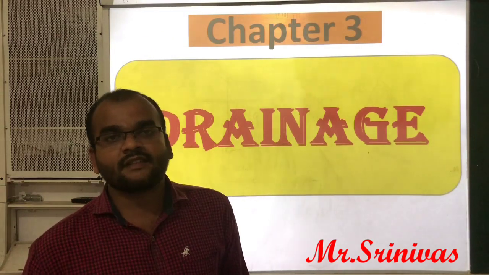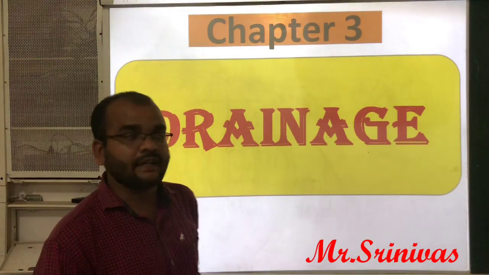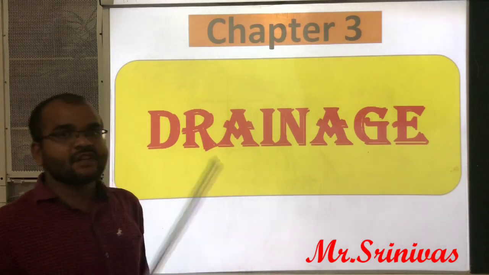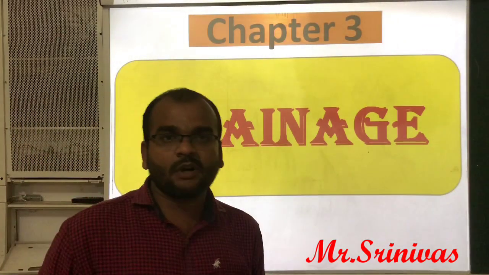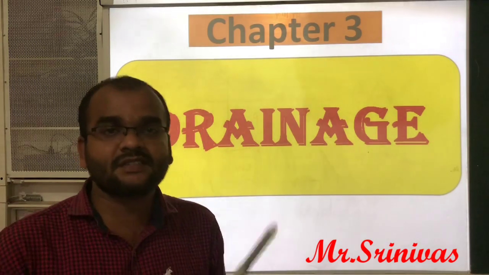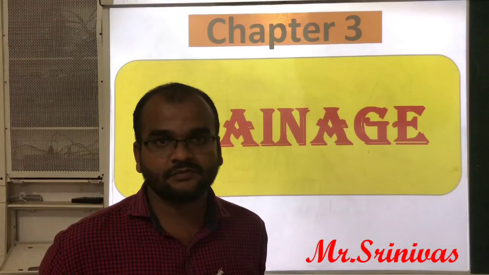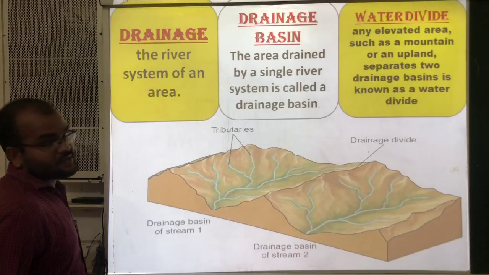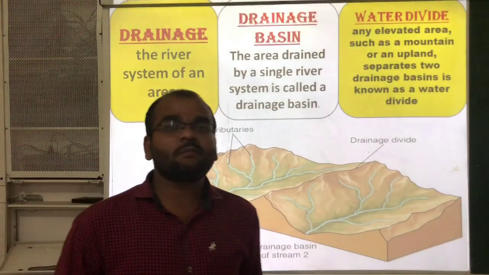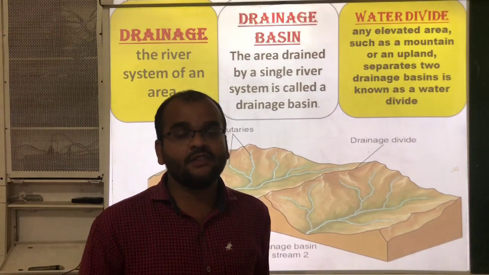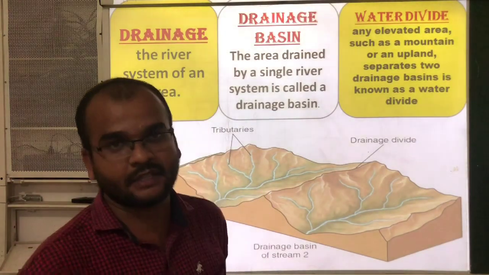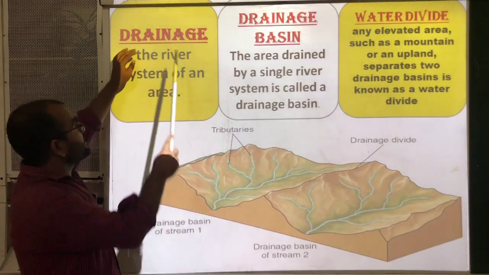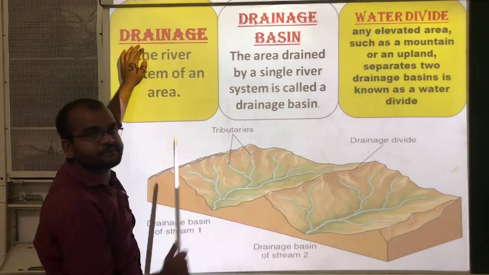We are going to discuss a new chapter, that is drainage. In this chapter we will discuss the different river systems present in our India. First of all, we have to know some basic terminology which is useful in this chapter. Here you can see some terms.